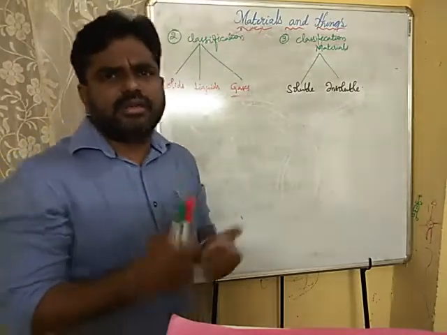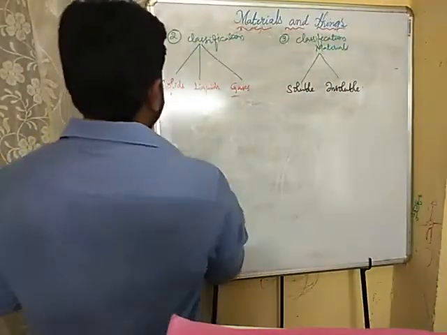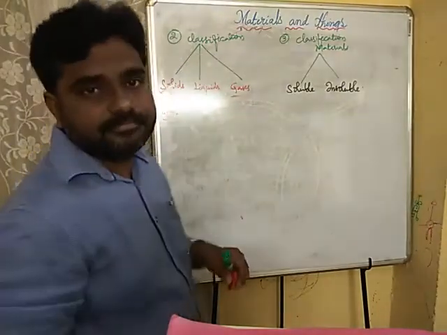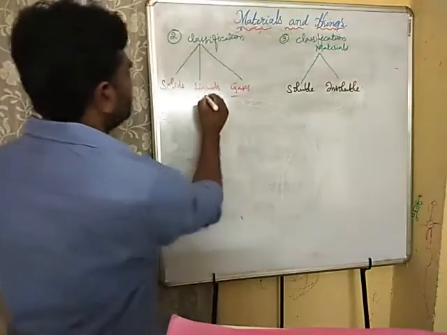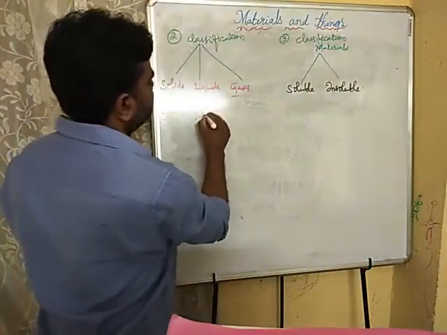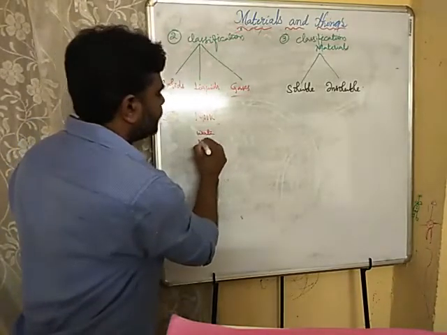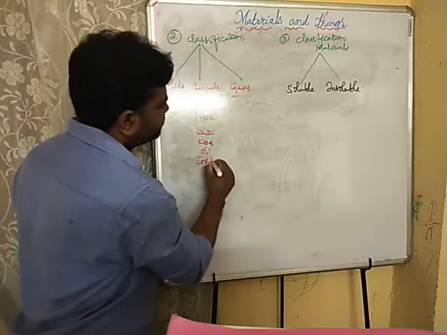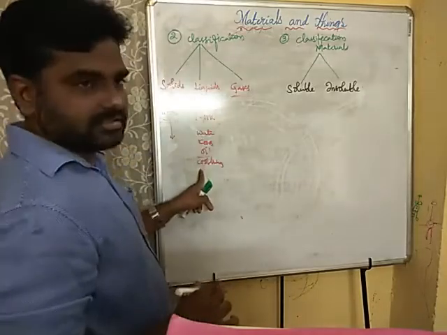So what are the solid materials we are using nowadays? Just now in the first class we have learned that wood is a material. But wood is what? Solid. And liquid, what is that? Examples: milk, water, kerosene, oil and whatever cool drinks you are using. There are many solids and liquids.